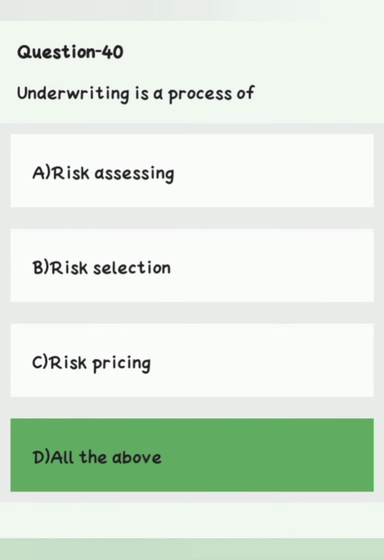Question number 40. Underwriting is process of A. Risk assessing, B. Risk selection, option C. Risk pricing, option D. All of the above. Right answer is option D. All of the above.